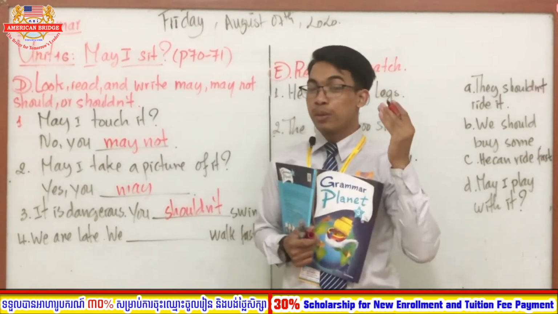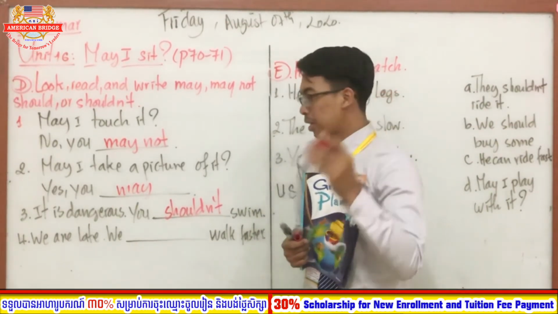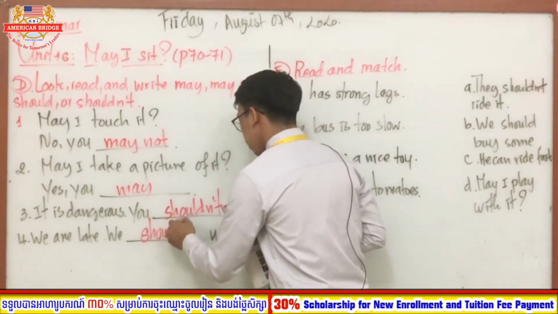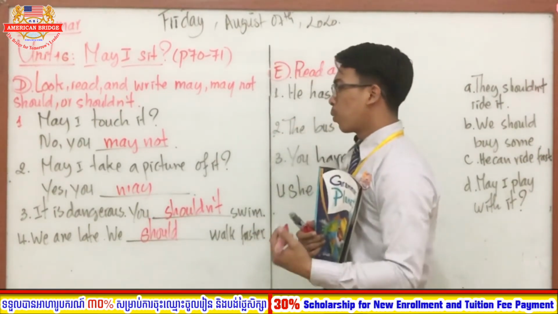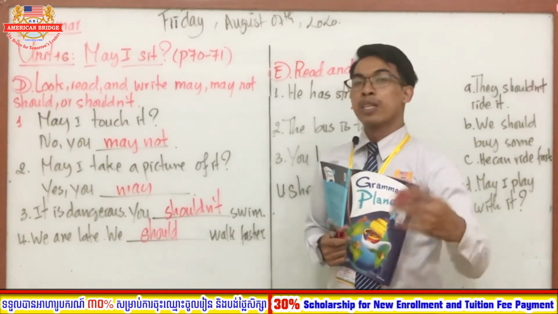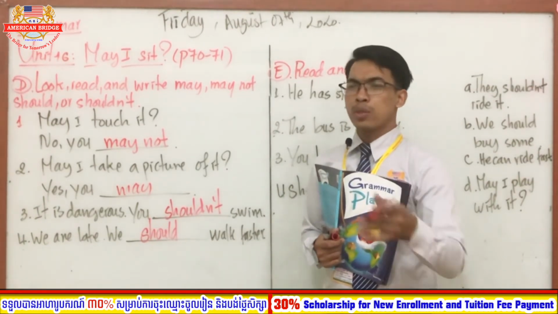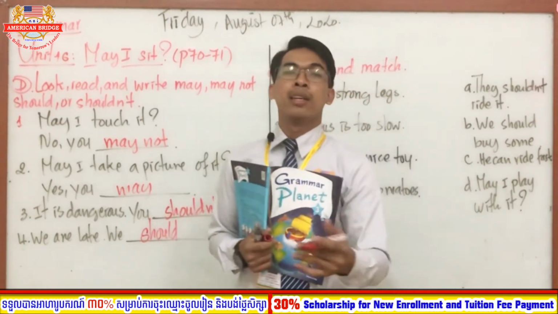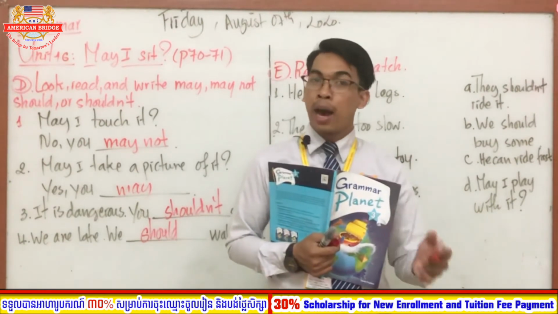So the correct answer is, who can tell me? Good. So you choose should. We should walk faster. We are late. So that's why we should walk faster, right? Good. So it is about advice. So you should walk faster. If you still walk slowly, you are late.